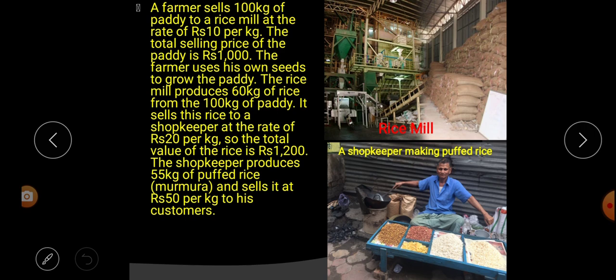Listen carefully. A farmer sells how much? 100 kg of paddy to a rice mill. Rs how much? 10 per kg. So if 1 kg is 10 rupees, then how much will it cost for the 100 kg? Rs 1000. The farmer uses his own seeds to grow the paddy. That means the farmer already had the seeds and used his own seeds for growing the paddy.